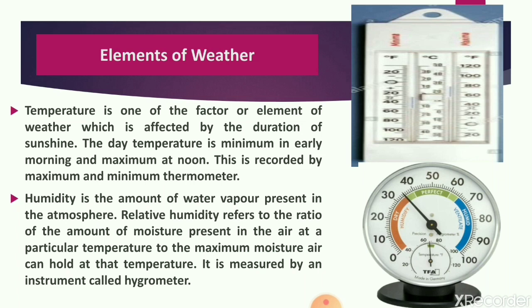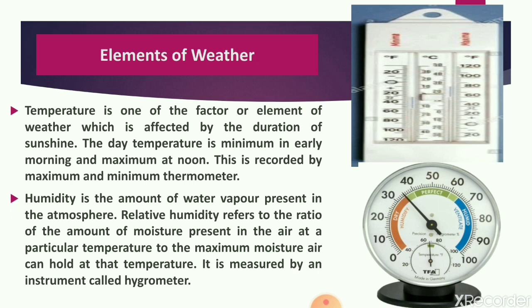Then one more thing, that is relative humidity. Relative humidity refers to the ratio of the amount of moisture present in the air at a particular temperature to the maximum moisture that air can hold at that temperature. That means at one temperature, there is a normal amount of water vapor held by air, and there is a maximum amount of water vapor or moisture that can be held by air at the same temperature.